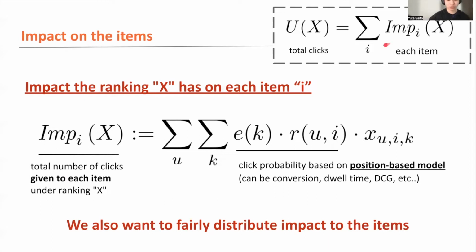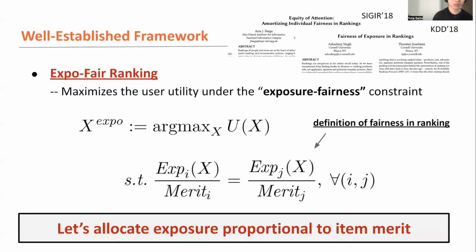But anyway, the important motivation in fair ranking research is that we also want to fairly distribute this impact, or clicks, or revenue, among items, as well as maximizing user satisfaction. Of course, user satisfaction remains very important, but we also have to care about impact. So how should we do this? There's actually a very established framework, which is exposure fair ranking. It's a very simple, high-level framework in the fair ranking literature, proposed by some seminal papers in 2018.